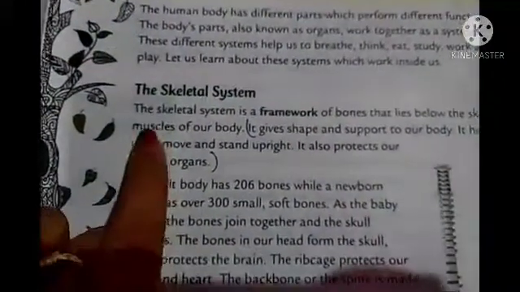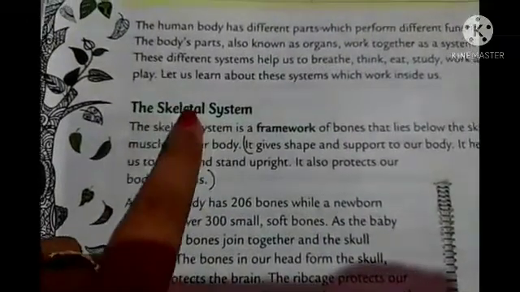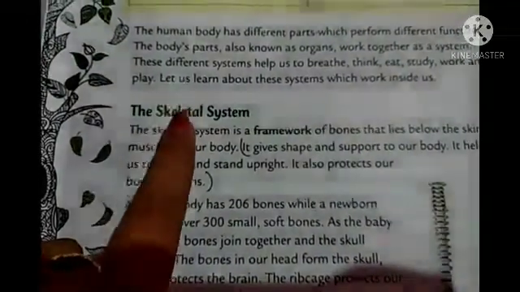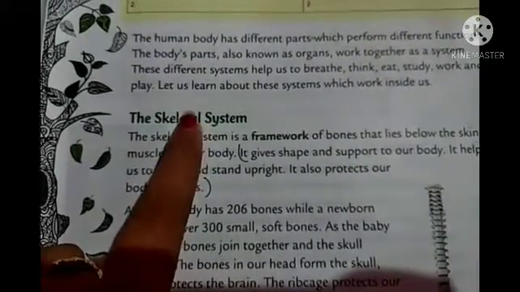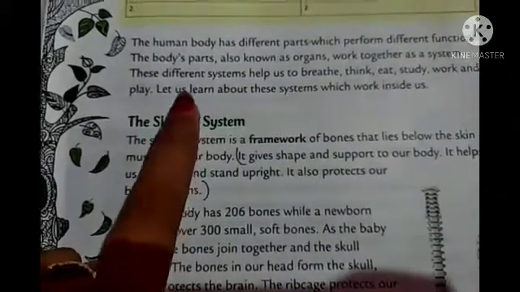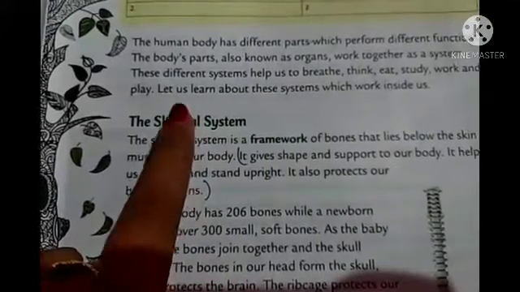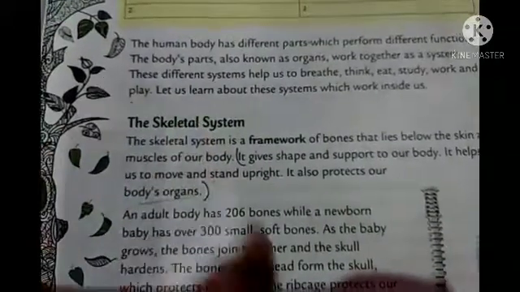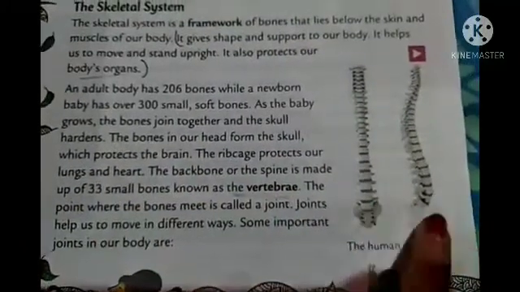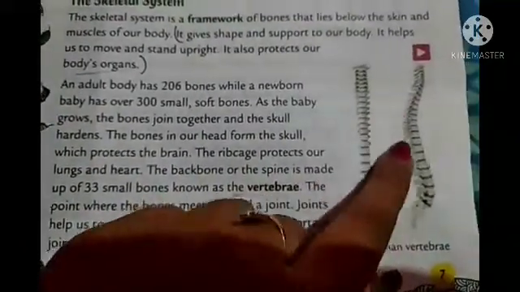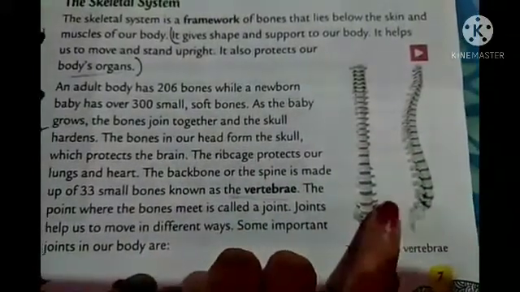So first of all, in your book it is given skeletal system. The skeletal system is the framework of bones for our body, and it also gives shape and support to our body, and because of that only we can stand upright. Okay, and it also protects our body organs. So you can see here some pictures are given. So this is the human vertebrae. This is also called your backbone or spine.